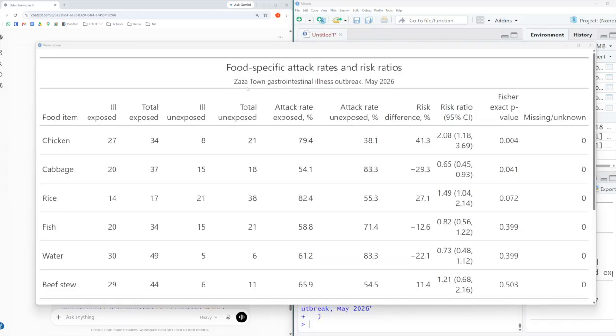and can see the output in this nice table, which shows the food items as rows, and then as columns, the numbers of exposed, the attack rates, the risk difference, the risk ratio, and the p-values, and it's ordered these according to the p-value. So we can see that chicken is statistically significantly associated with illness, with a risk ratio of 2.08, and the 95% confidence interval does not cross 1. We can also see that cabbage is statistically significant, as well as rice is on the borderline.